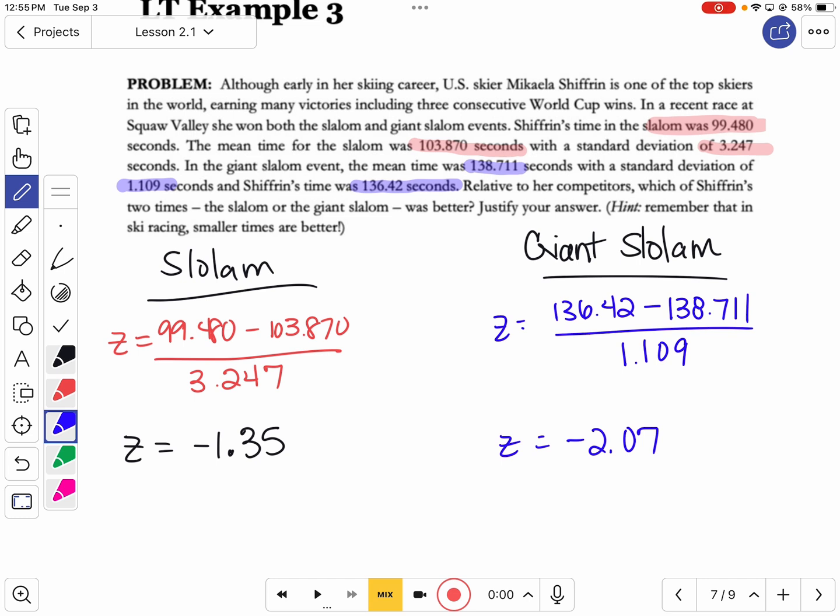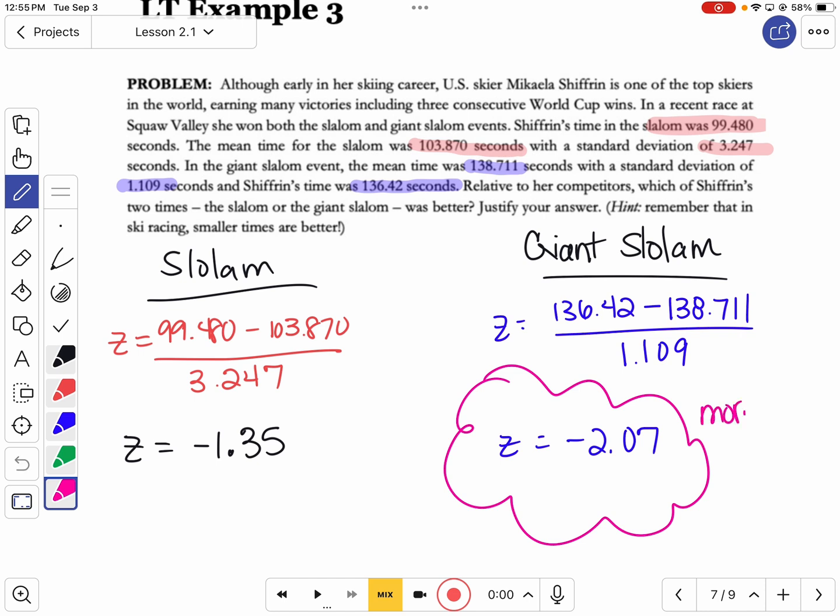So who's actually smaller in terms of a negative number? The giant slalom. So this is actually the best time because it's more negative. Does that make sense? That's kind of weird. Typically, we would choose the smallest number, or the one closest to 0, which is the negative 1.35.